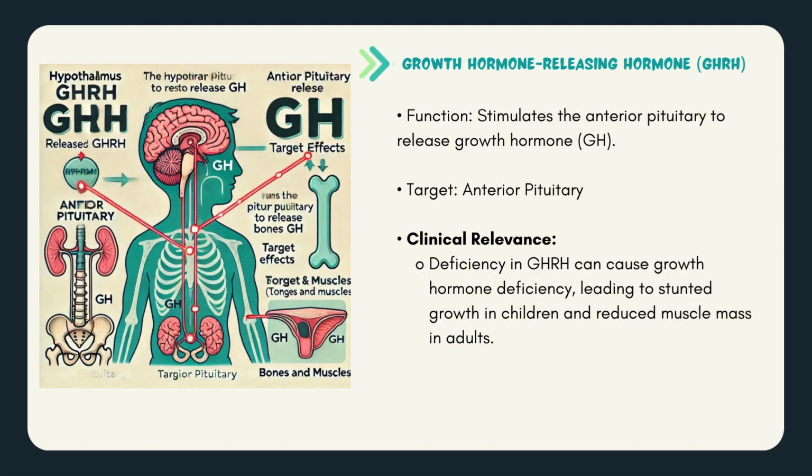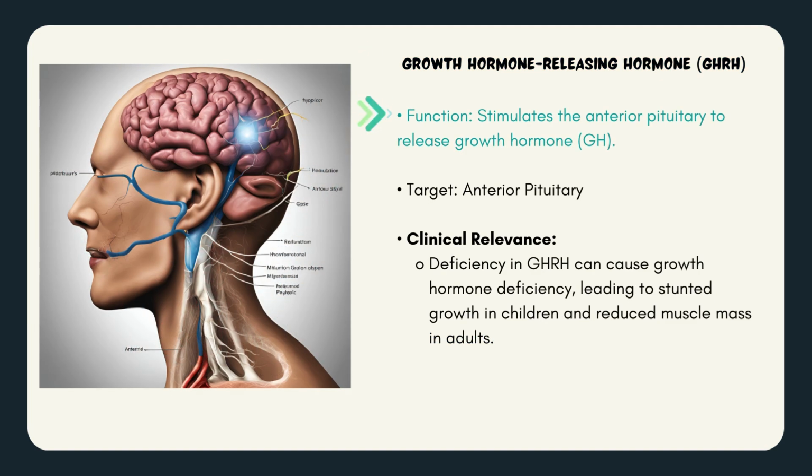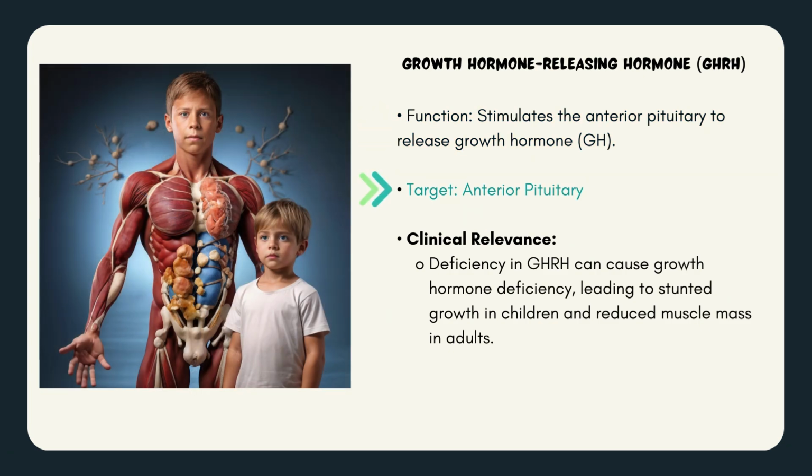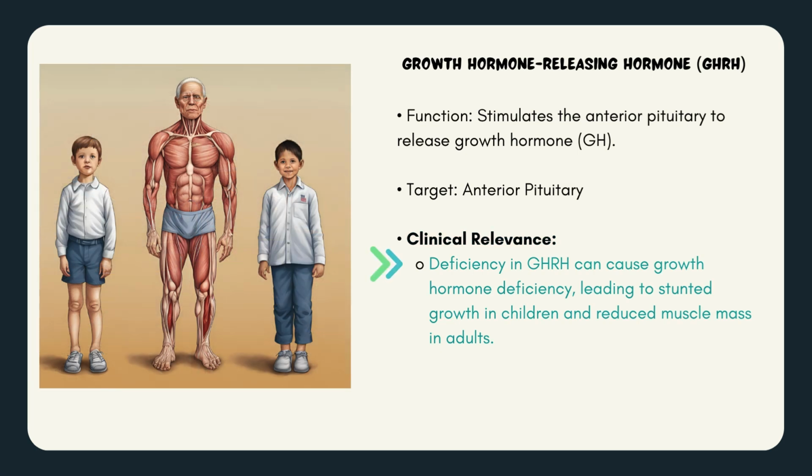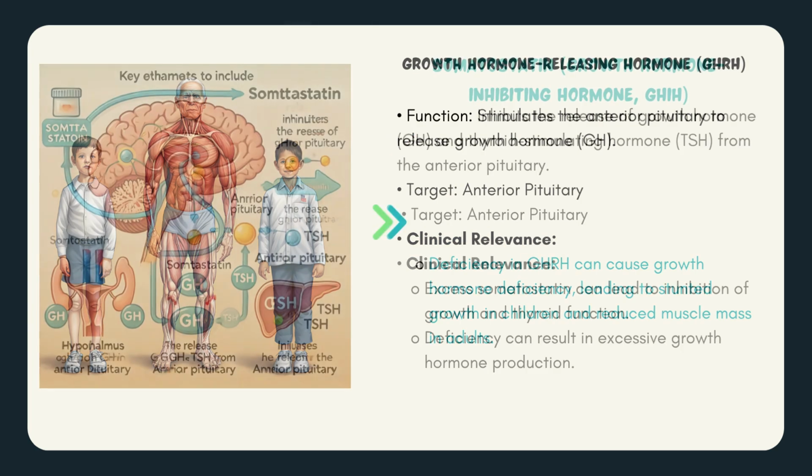Growth hormone-releasing hormone. Function: stimulates the anterior pituitary to release growth hormone. Target: anterior pituitary. Clinical relevance: deficiency in growth hormone-releasing hormone can cause growth hormone deficiency, leading to stunted growth in children and reduced muscle mass in adults.